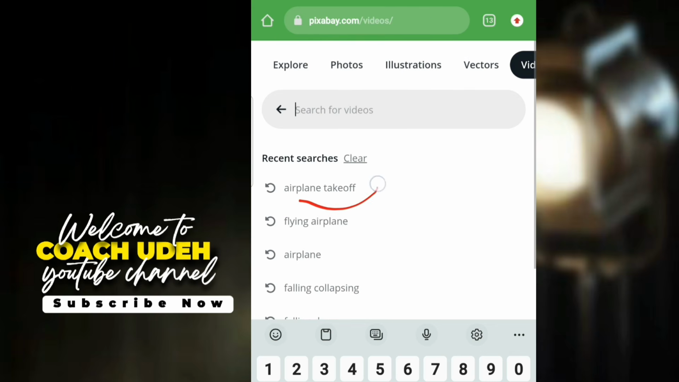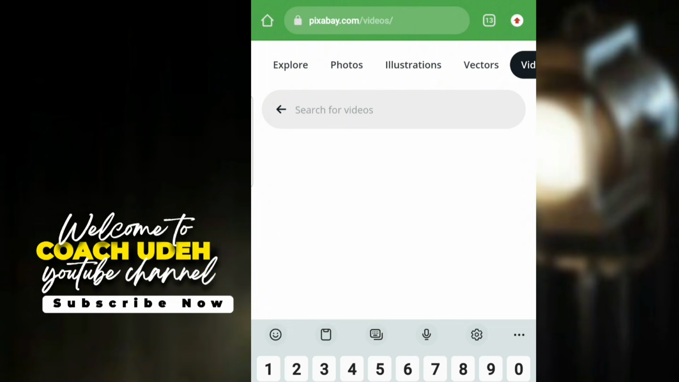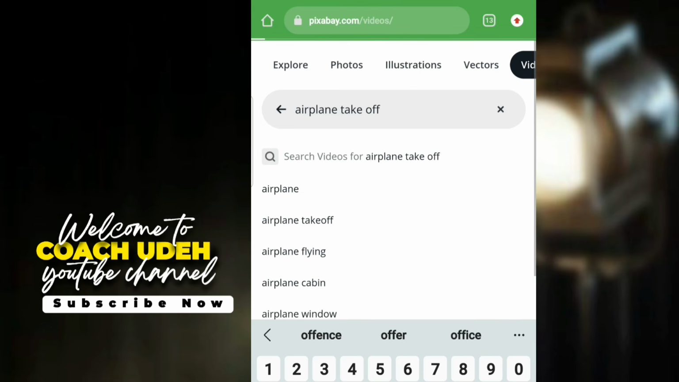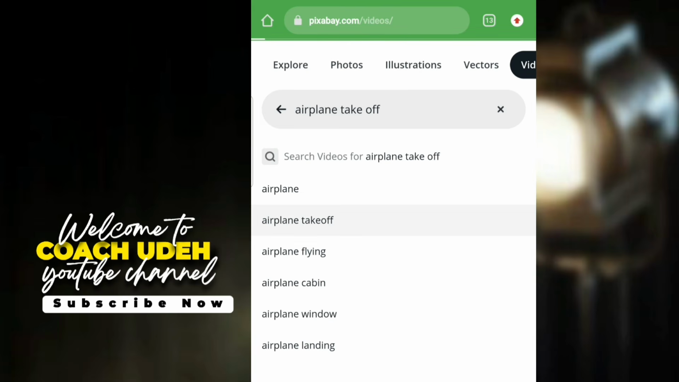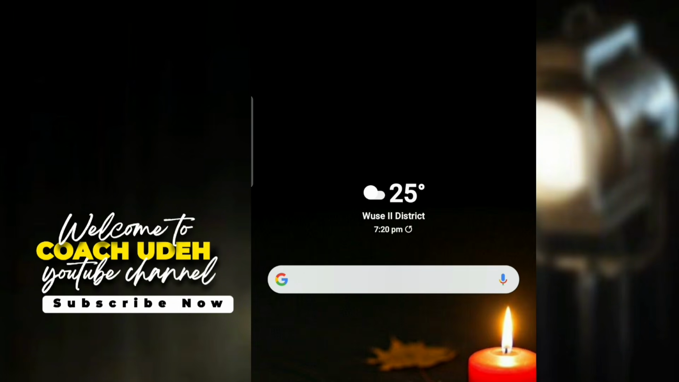This is actually what I searched for: airplane taking off, airplane takeoff. When you search for this, you will definitely see varieties of videos of airplane taking off. So all you need to do is just to download the favorite one you want to use.